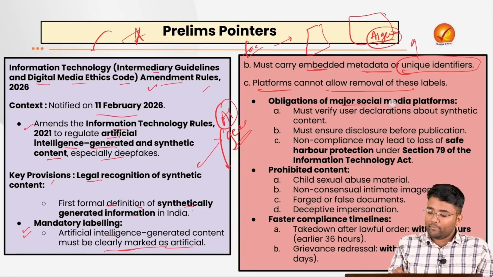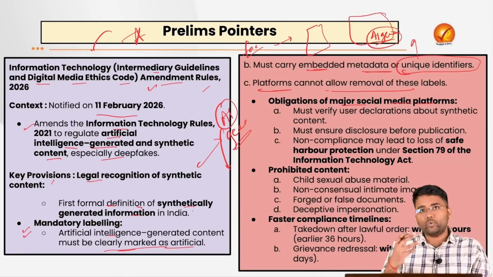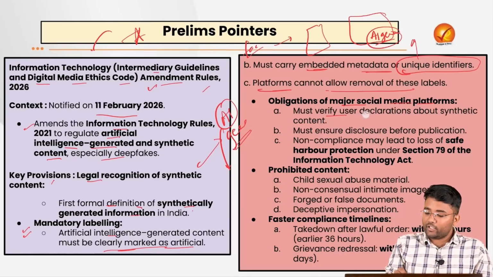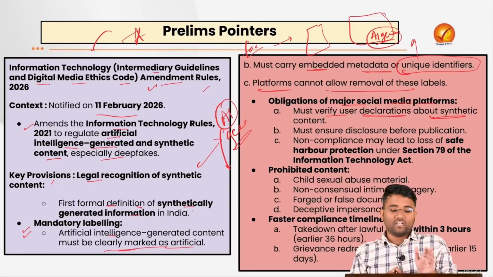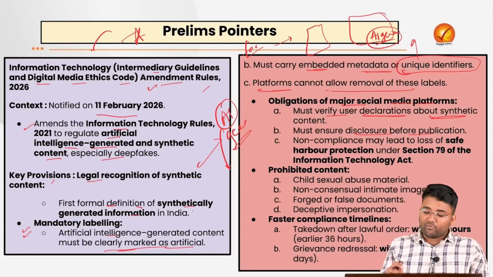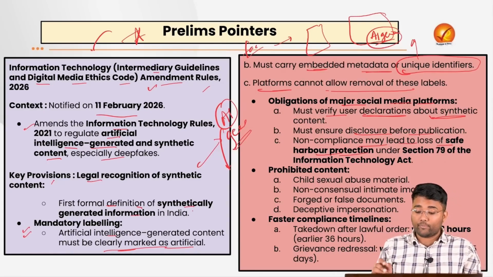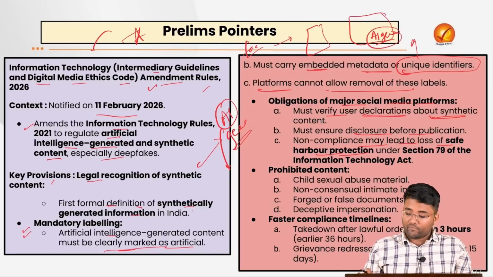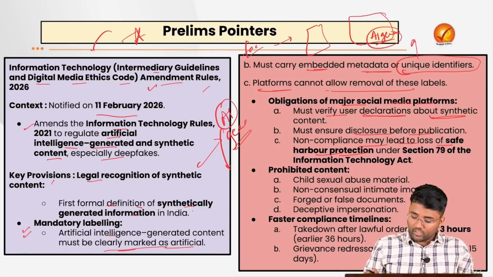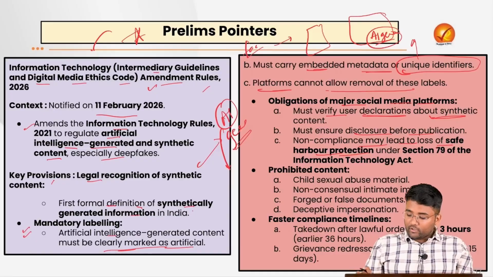Also, there are obligations for major social media platforms like Twitter, etc. They must verify user declarations about the synthetic content, that I'm going to generate synthetic content. They must ensure disclosures before publication, and non-compliance may lead to loss of safe harbor protection under Section 79 of this particular Information Technology Act.